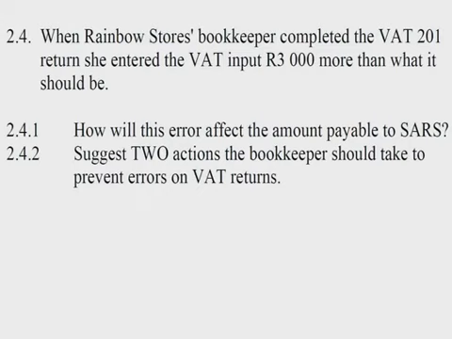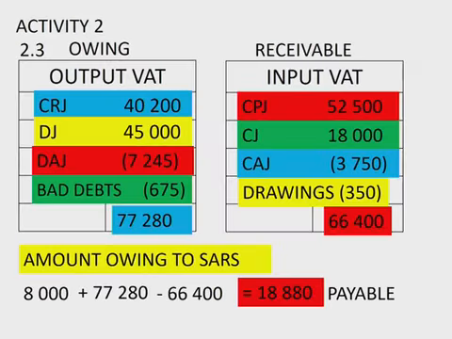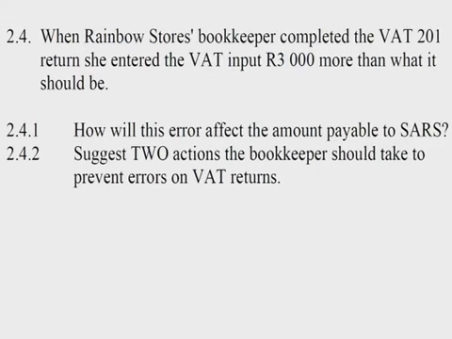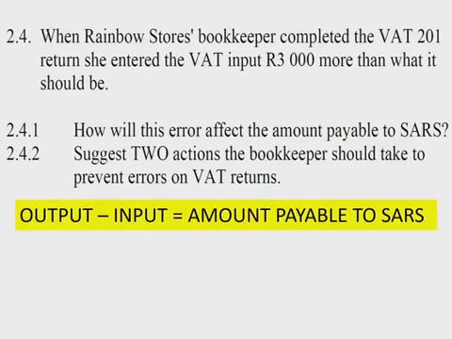It says, when Rainbow Stores, that's the business, completed the VAT 201, the return, she entered the VAT input amount 3,000 more than what it should have been. Remember earlier, we said output minus input. So now, if she has entered the input as 3,000 more, the question arises, how will this error affect the amount payable to SARS? In order to calculate the amount payable to SARS, we have to say output minus input. That will give me the amount payable to SARS.